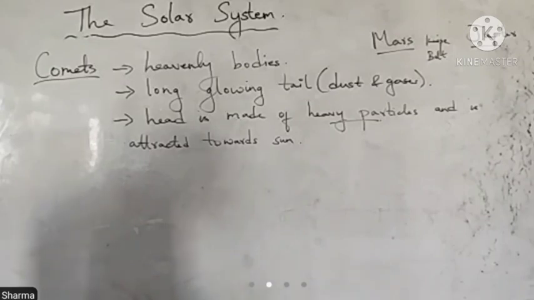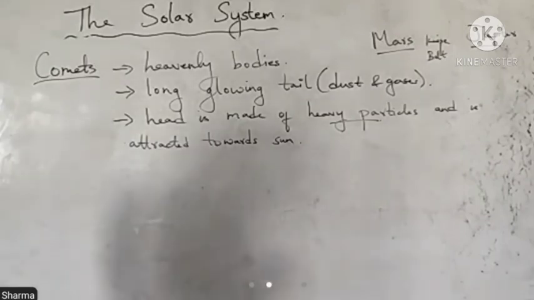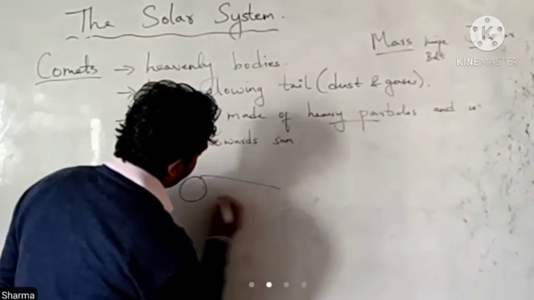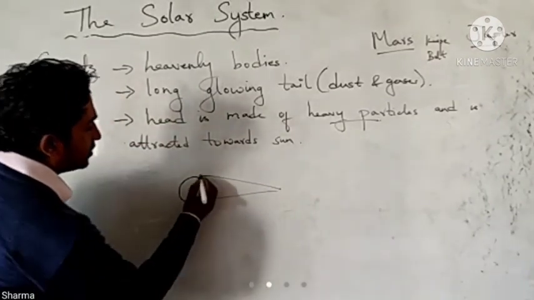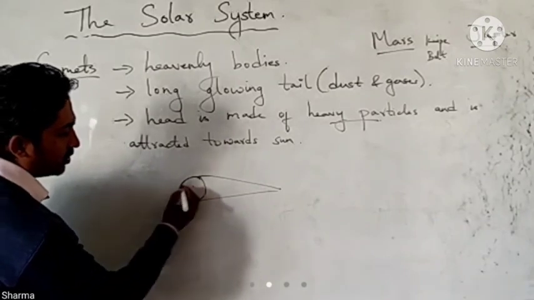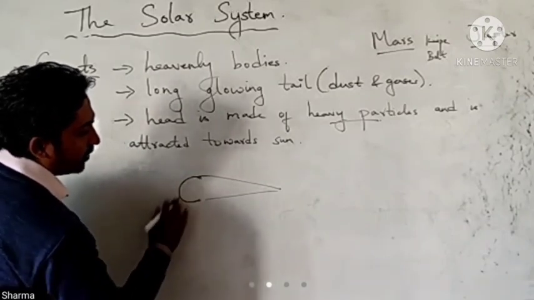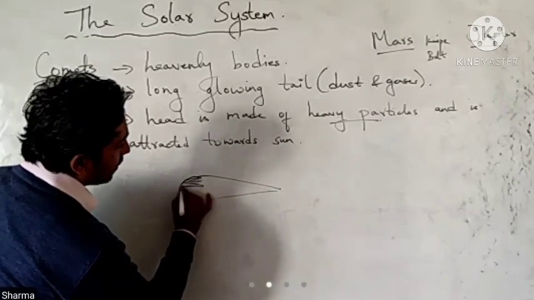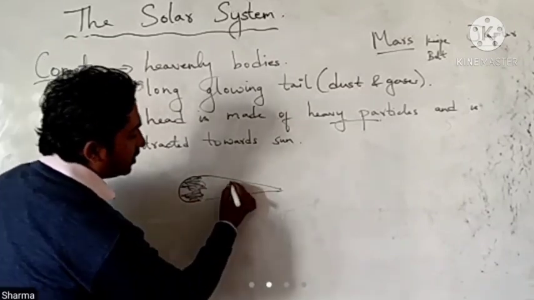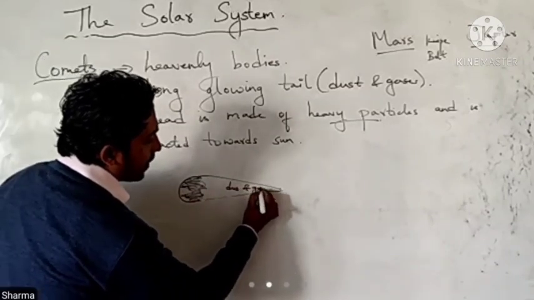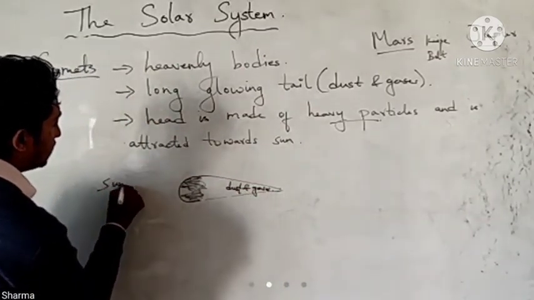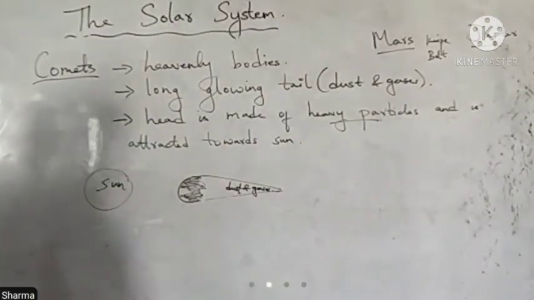The tail becomes longer as the comet comes close to the sun. That means, suppose this is a comet. So this is the head portion, which is always attracted towards the sun, and mostly consists of heavy particles, and this is a tail which consists of mostly dust and gases, and points away from the sun.